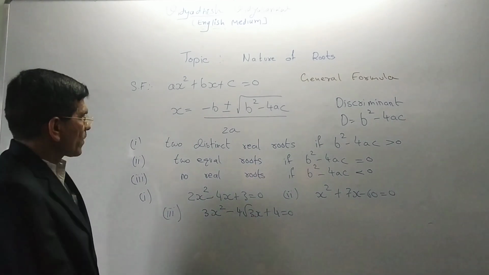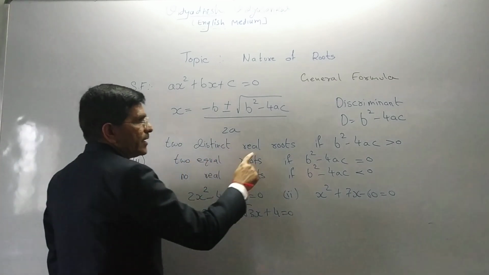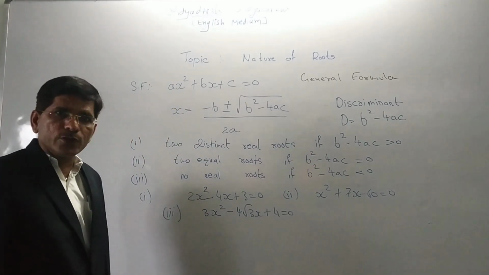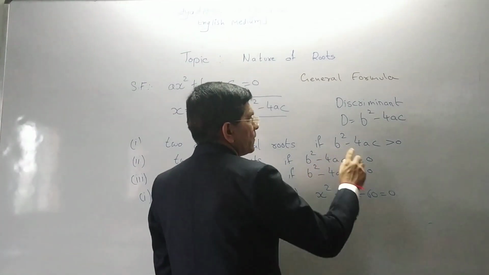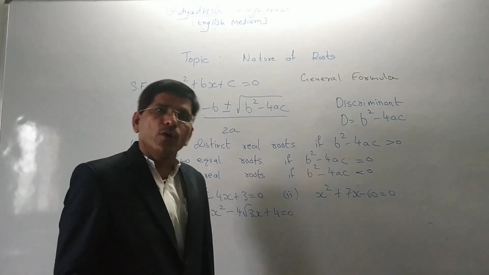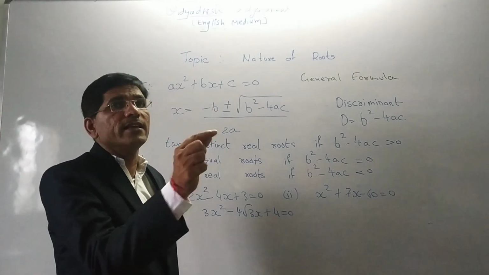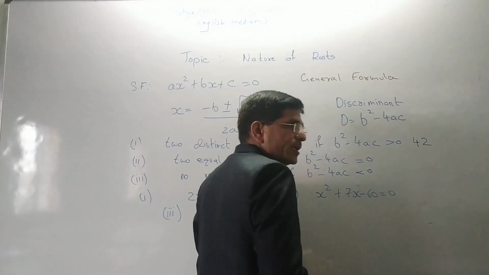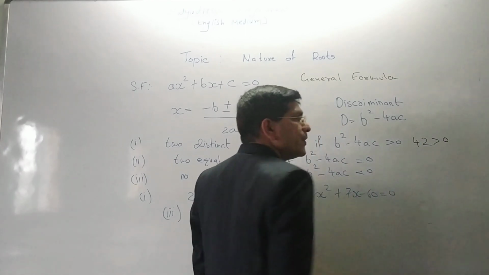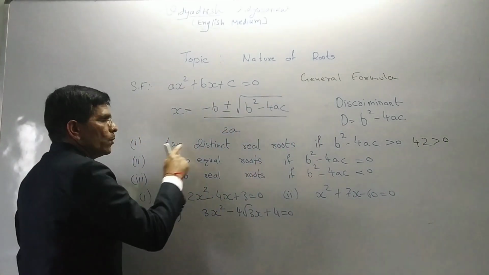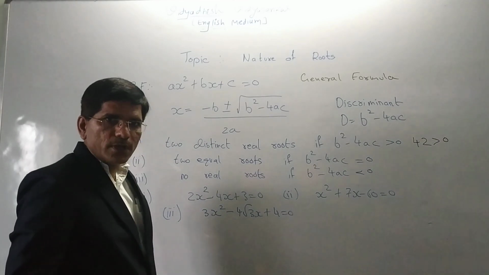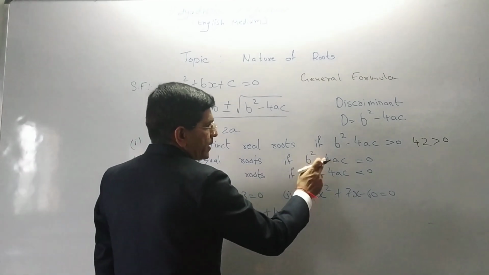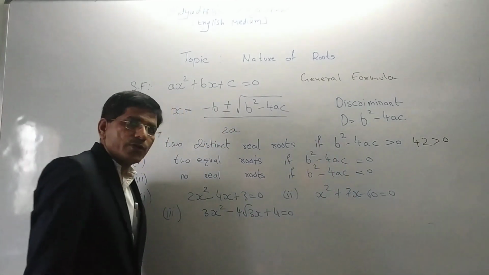So again, two distinct real roots if b square minus 4ac is greater than 0. If you get a value like 25, 36 or 42, it is greater than 0, so we can say yes. In an example, if I get the answer of D as 42, greater than 0, what do we say? Two distinct real roots. Now second, two equal roots if b square minus 4ac is equal to 0.